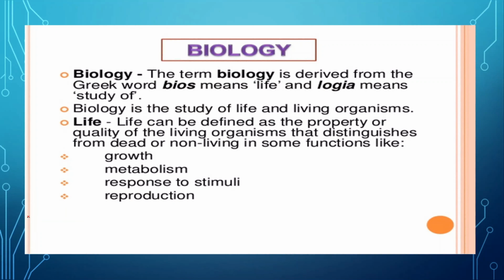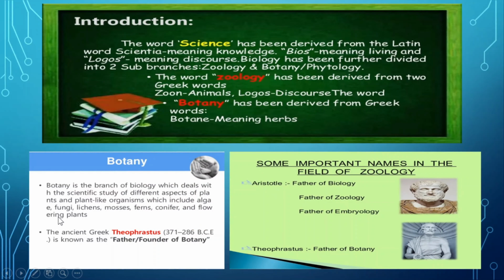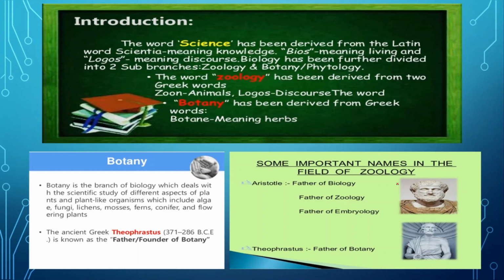Now first of all we have to understand what is biology. Biology comprises 2 words, that is bios and logia, meaning study of life, which includes the study of living organisms having different characteristics like growth, metabolism, consciousness, reproduction, etc., which differentiate between living things and non-living things. Biology consists of 2 branches, botany as well as zoology. In botany we study the plants and in zoology we study the organisms.